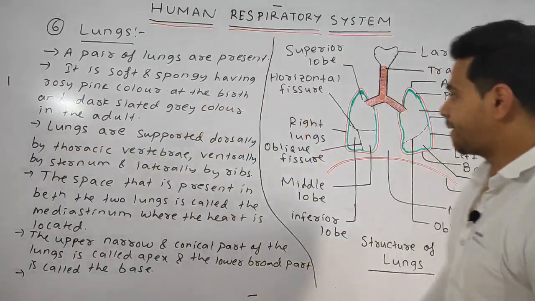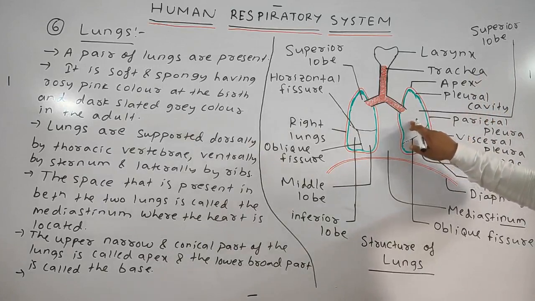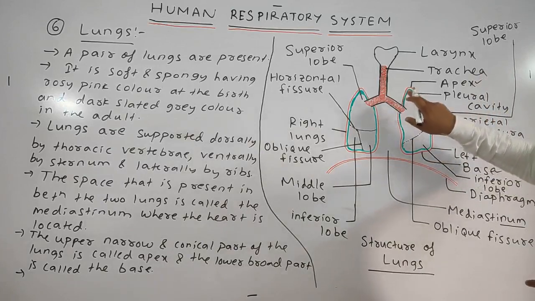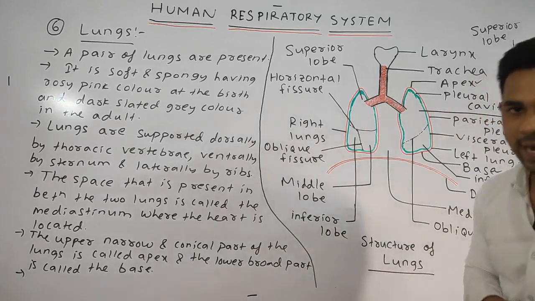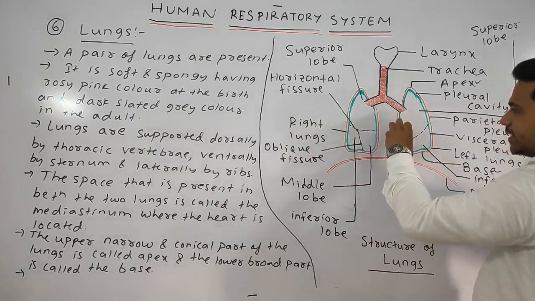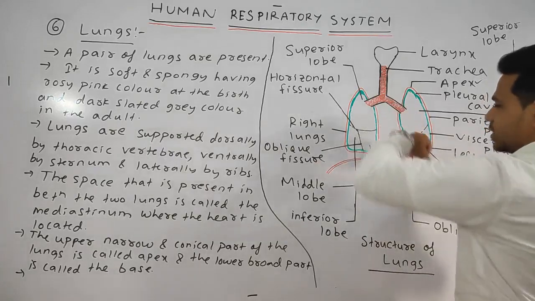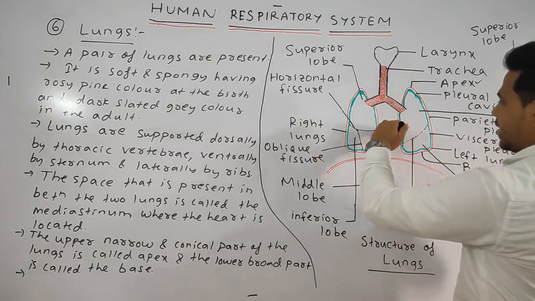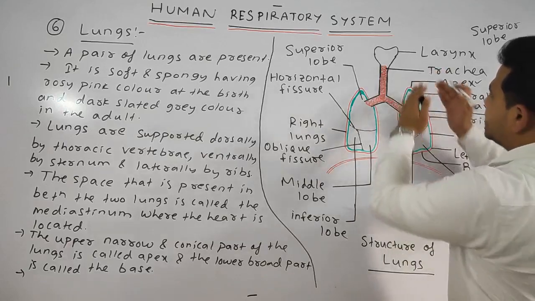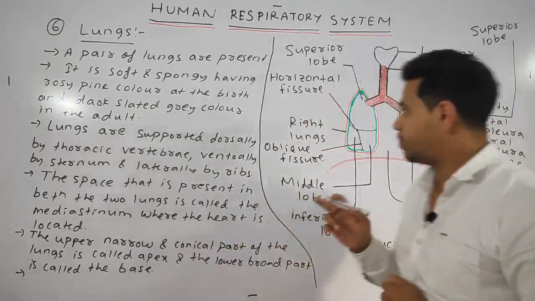Okay students. Last point. You can see that the left lung is quite narrower as compared to the right lung. Why? Because it is curved, this area is known as the cardiac notch, because the heart is located here. As this one is slightly curved, it becomes quite narrower as compared to the right lung.